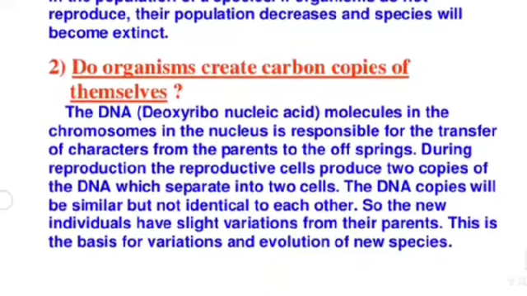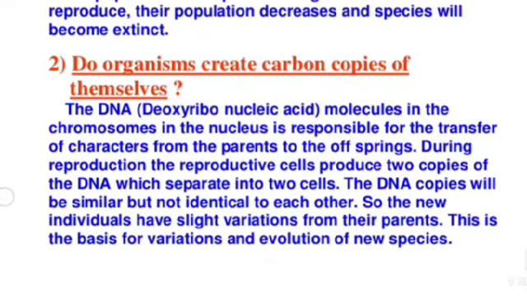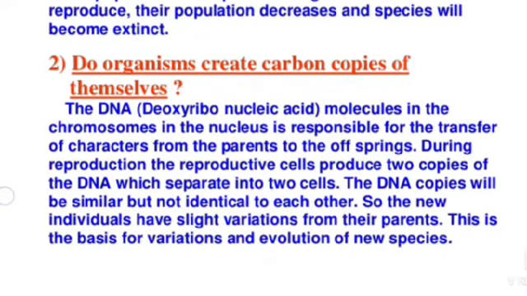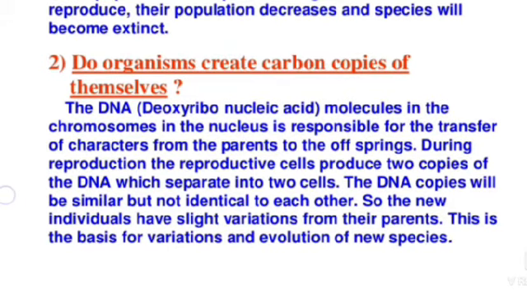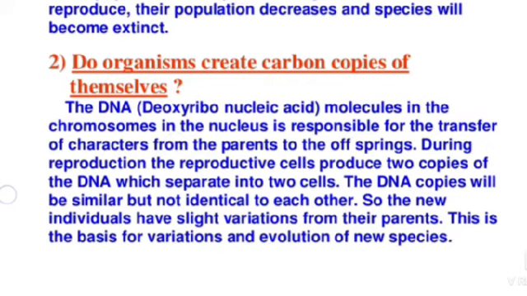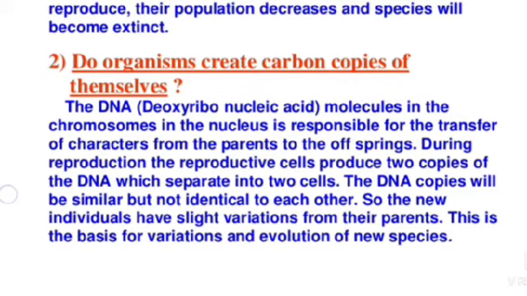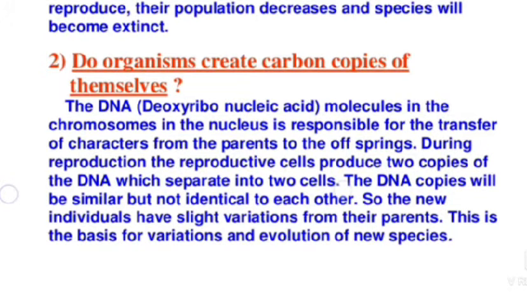Do organisms create carbon copies of themselves? The DNA molecules in the chromosomes in the nucleus are responsible for the transfer of characters from the parents to the offspring. During reproduction, the reproductive cells produce two copies of the DNA, which separate into two cells.